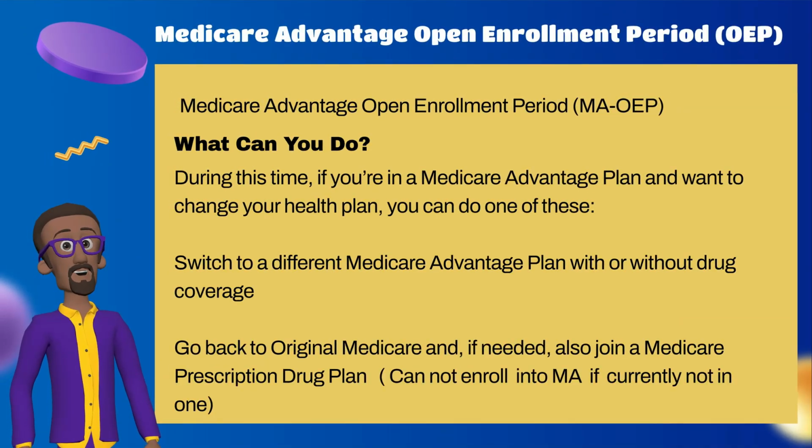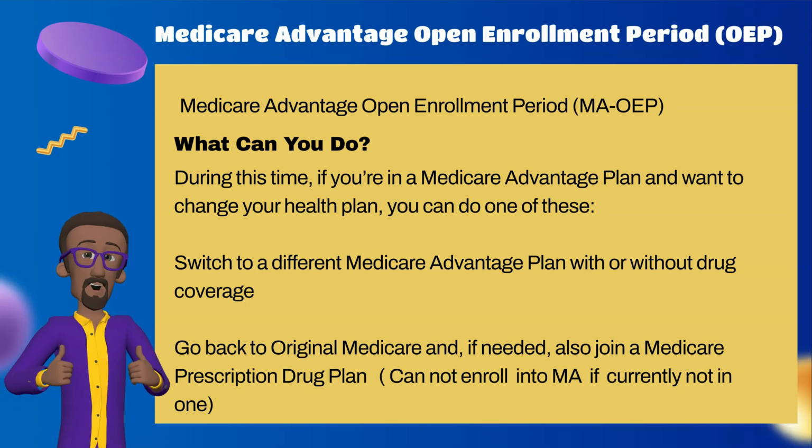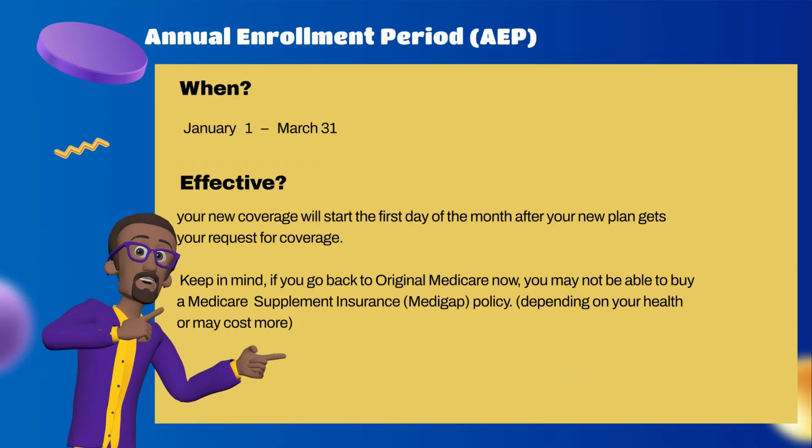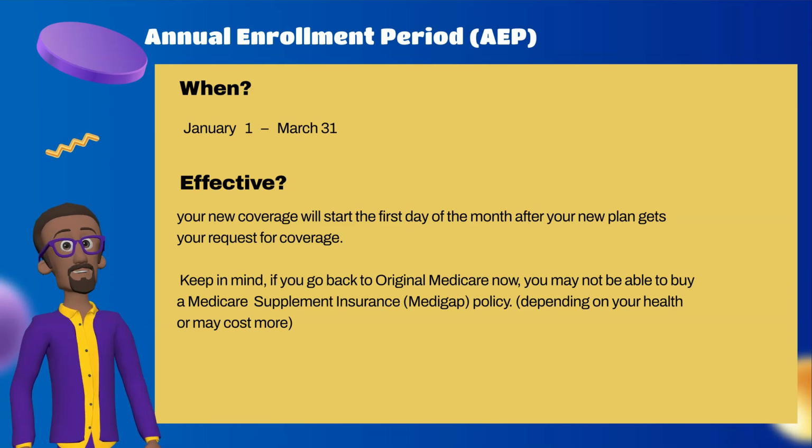Medicare Advantage Open Enrollment Period, MA OEP. What can you do? During this time, if you're in a Medicare Advantage plan and want to change your health plan, you can do one of these. Switch to a different Medicare Advantage plan with or without drug coverage. Go back to original Medicare and, if needed, also join a Medicare prescription drug plan. Cannot enroll into MA if currently not in one. When? January 1st through March 31st.